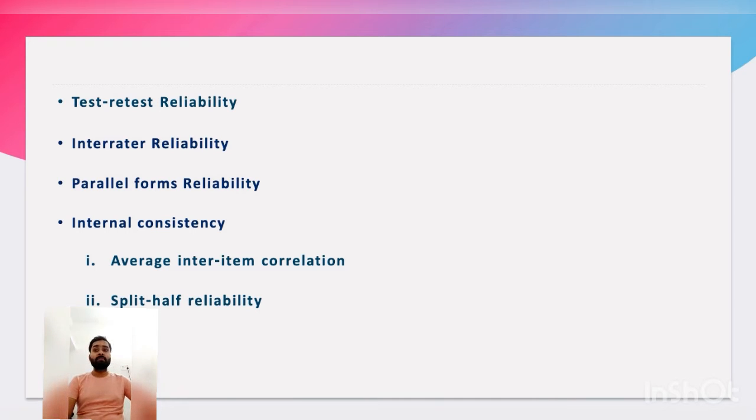Third one is parallel form reliability. Parallel form reliability measures the correlation between two equivalent versions of a test. You use it when you have two different assessment tools or sets of questions designed to measure the same thing.